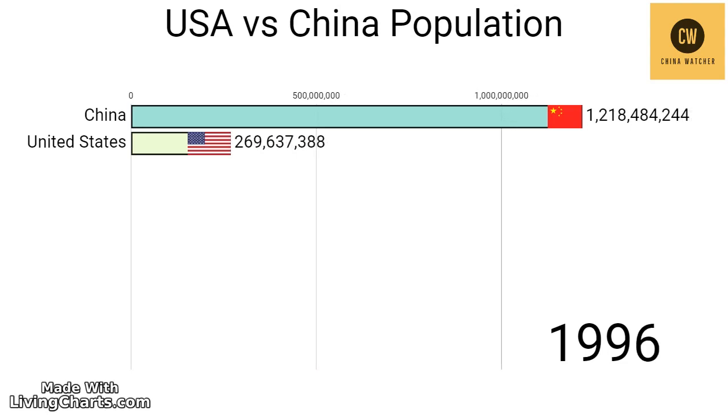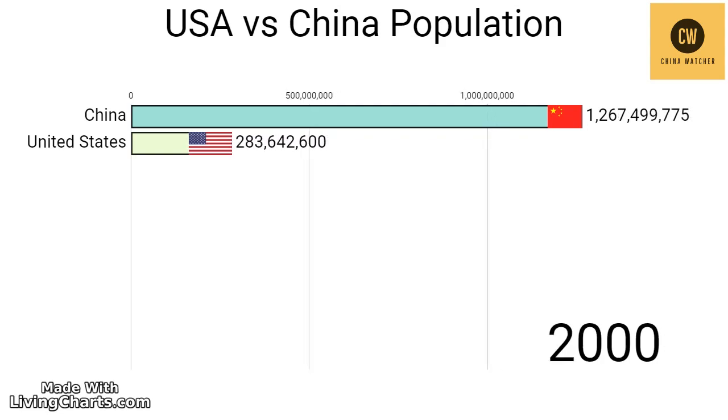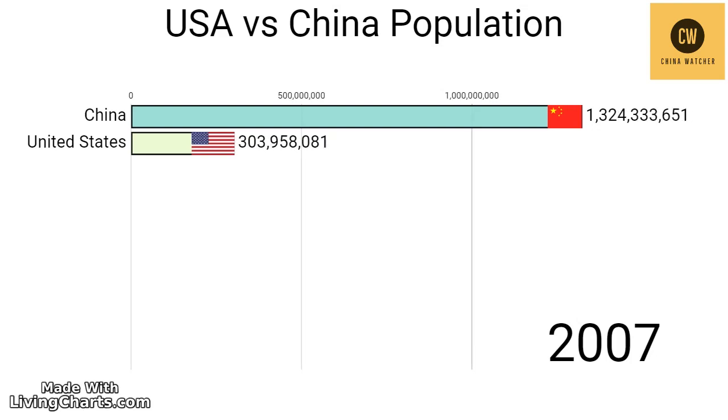It is important to mention that in 1980, the CCP implemented the one-child policy, where each family is only permitted to have one child per household. In 2016, the one-child policy was removed due to the declining birth rate of the population.